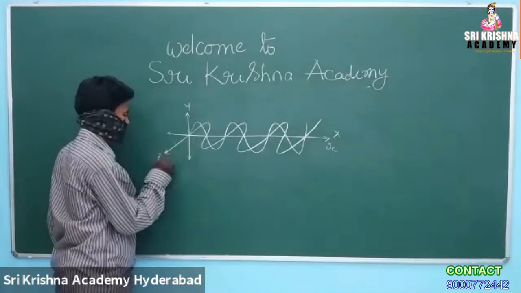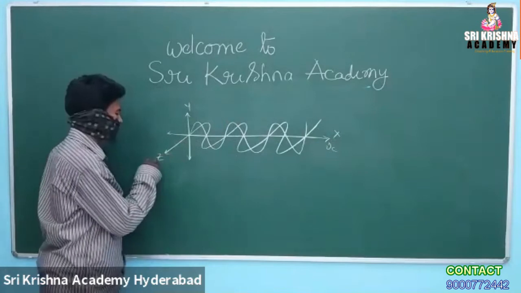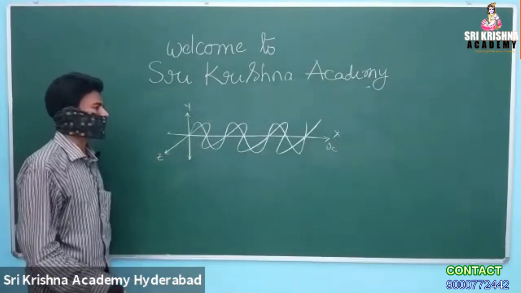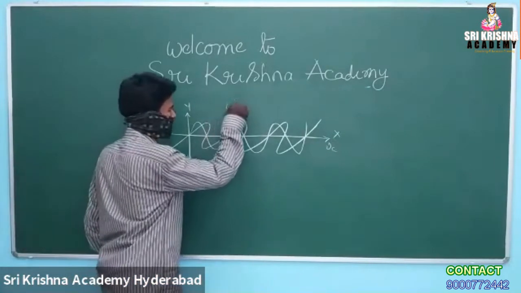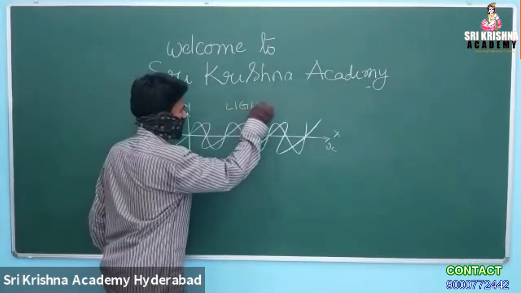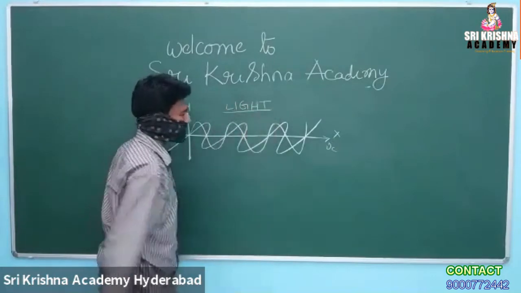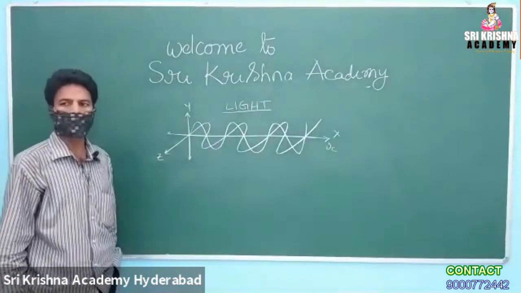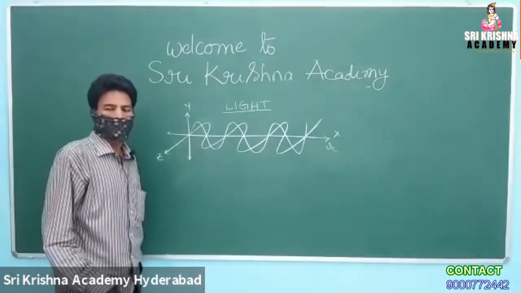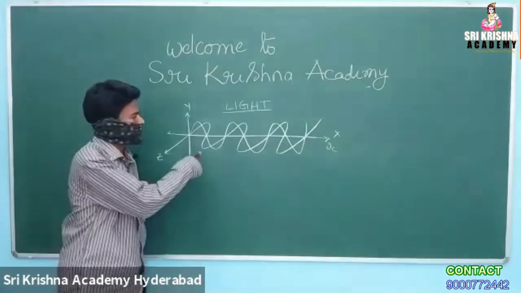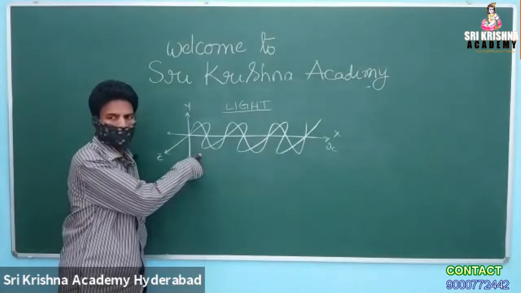So we have been discussing the topic of optics. In that, we are coming to know what exactly light is, and in detail we are going to have a discussion on optics. So first we started from knowing about light.